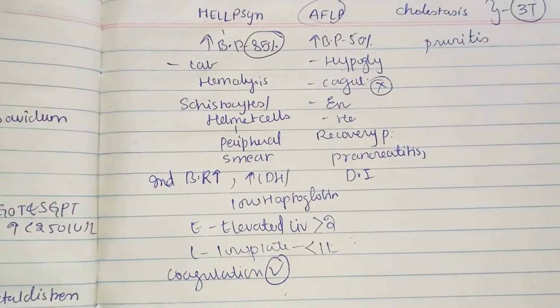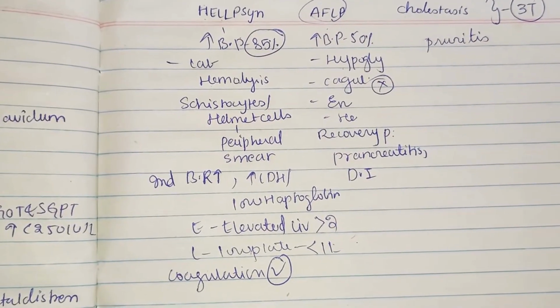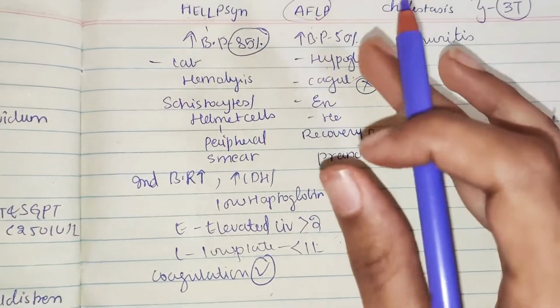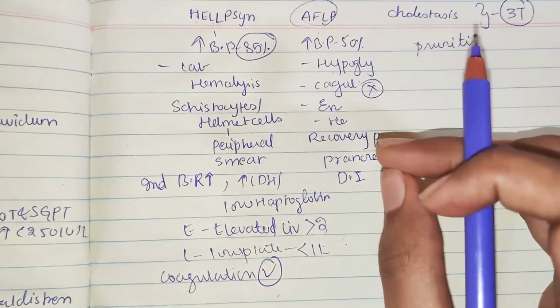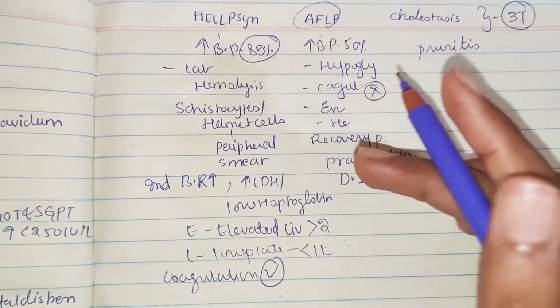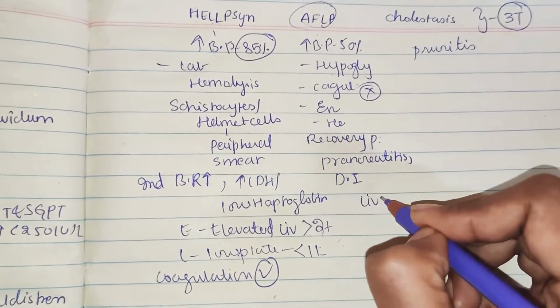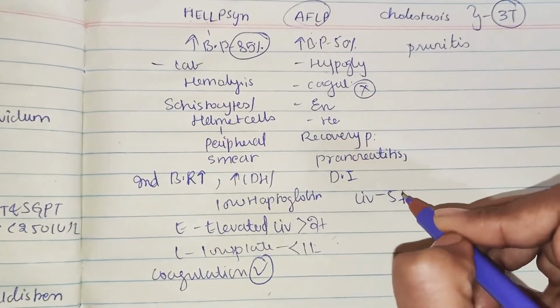So now this is about HELLP syndrome. Now let us see about acute fatty liver of pregnancy. In acute fatty liver of pregnancy, the liver enzymes are raised 5 to 10 times. So in HELLP the liver enzymes are raised only 2 times, but here the liver enzymes are raised 5 to 10 times.